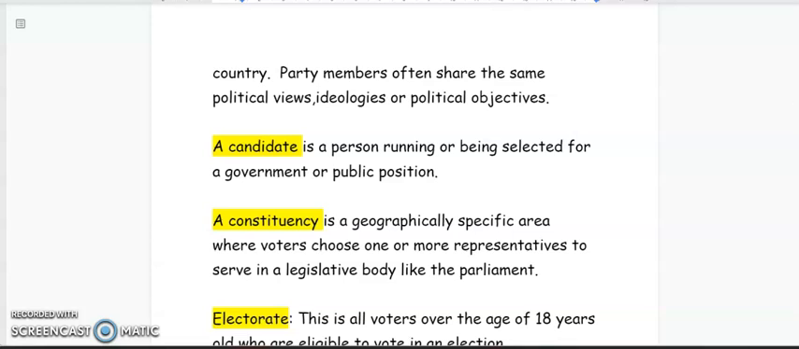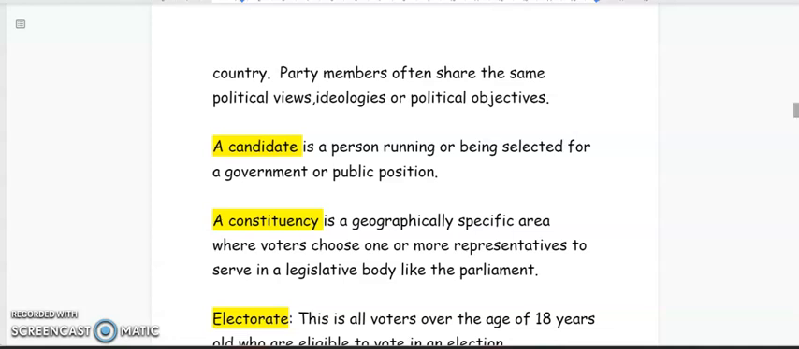A constituency is a geographically specific area where voters choose one or more representatives to serve in a legislative body like the parliament. I know that in Jamaica, for example, we have 14 parishes with 63 constituencies, right? So these constituencies choose a political representative that will be representing them or serving them in government.